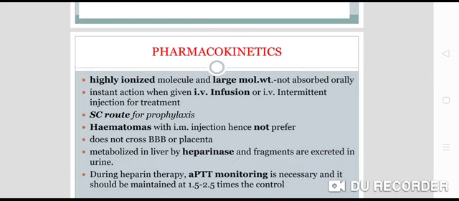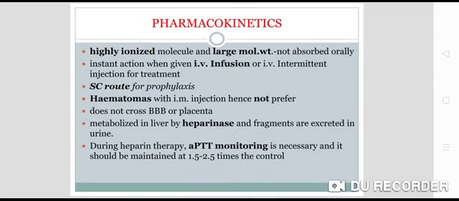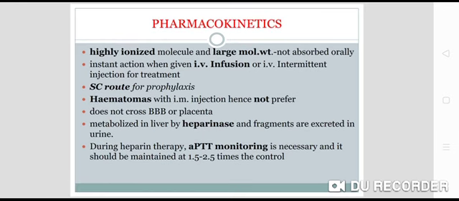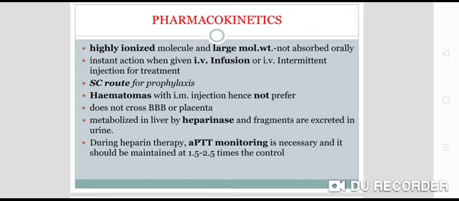Now pharmacokinetic properties: it is a highly ionized molecule with a large molecular weight, because of its highly polarized, strongly electronegative charged ionic nature, and because of the larger molecular weight it is not absorbed orally. Instant action when given by intravenous infusion or intermittent intravenous injection for treatment.